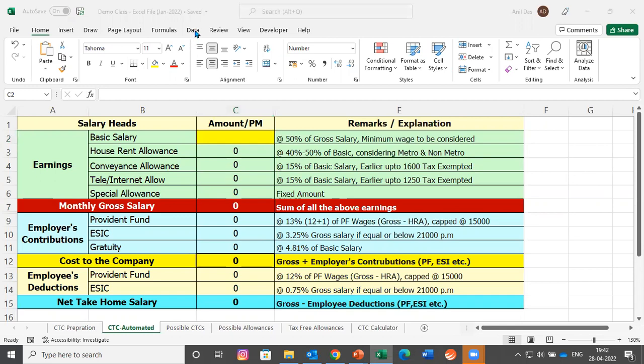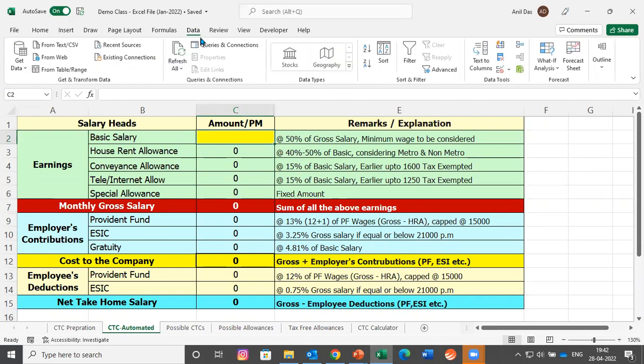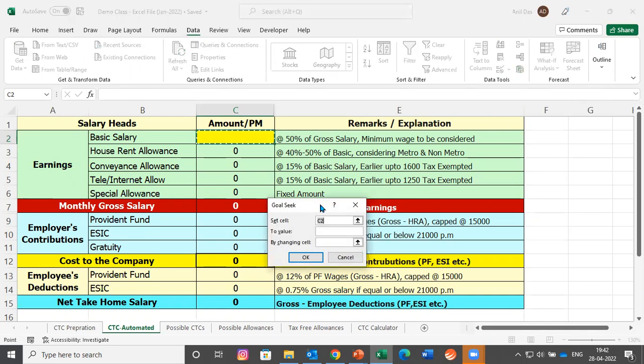There is an option by the name of Data. Go into Data. Under Data, you will find an option of What-If Analysis. Go into What-If Analysis. What-If Analysis gives you 3 options. Select Goal Seek. Goal Seek would be asking you 3 questions.